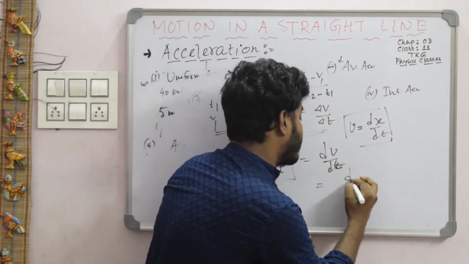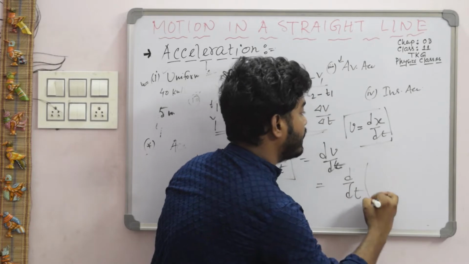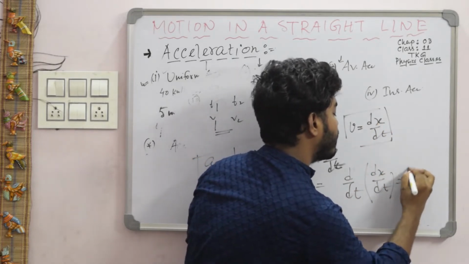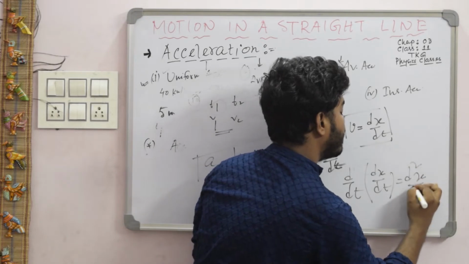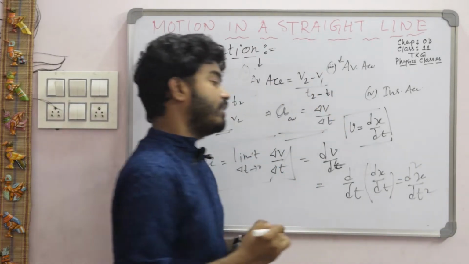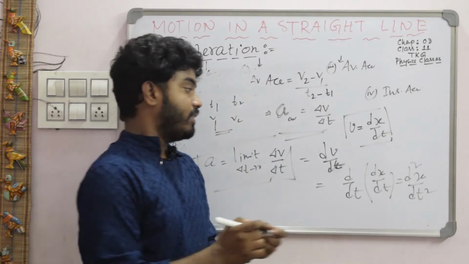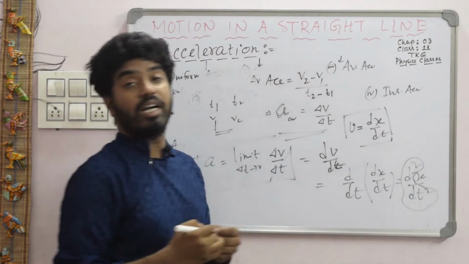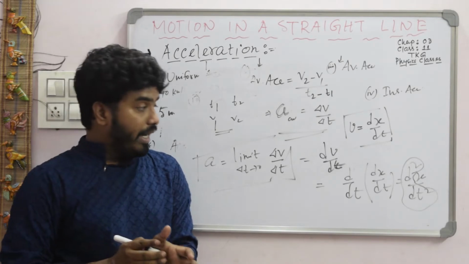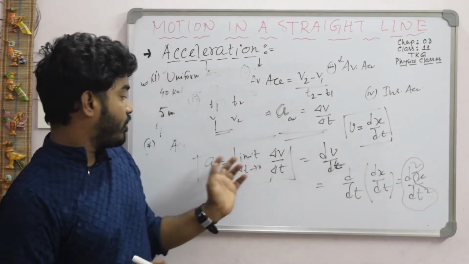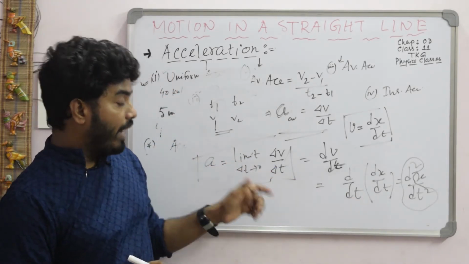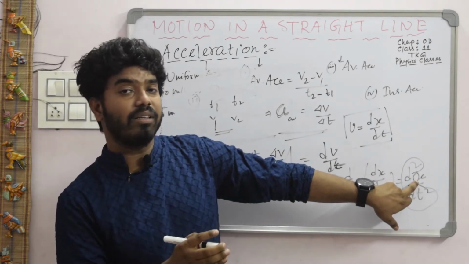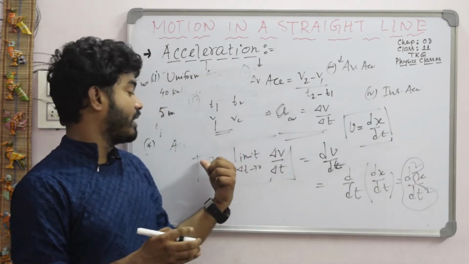Now if I write the value of v as dx by dt, then this equation becomes d square x by dt square. That means this is called second order differentiation. Suppose x, the position, is given and we need to find the acceleration.